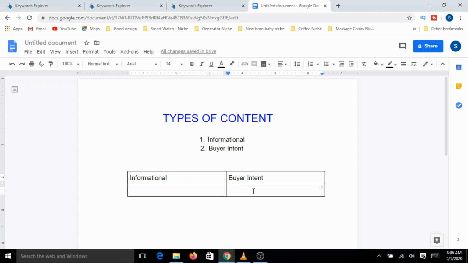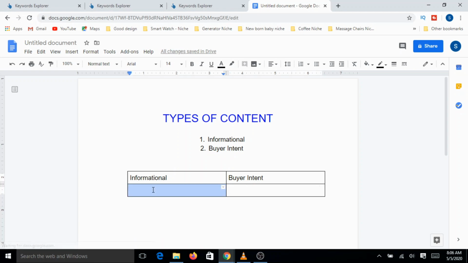Whereas with buyer intent, for example, I want to buy a hair dye now. So then I will look for what is the best dye available online, or what are the top three dyes available, or reviews of best hair dye, something like that. There the intent of the viewer is that he or she wants to buy a product immediately.